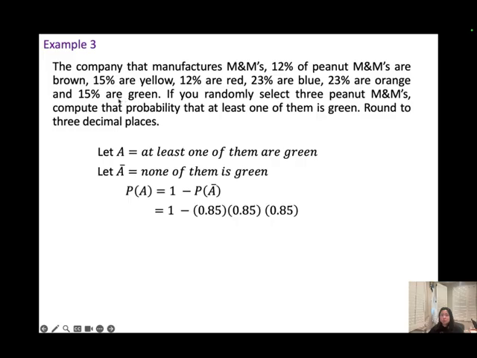So that will be 100% minus 15%. Okay, I can get yellow, red, blue, or orange, just not the green one. So 100% minus 15%, which is going to be 85%. Okay, and then we're going to pick 3 M&Ms in here. So use your calculator. You're going to get 0.386. And this is going to be the at least one's probability.